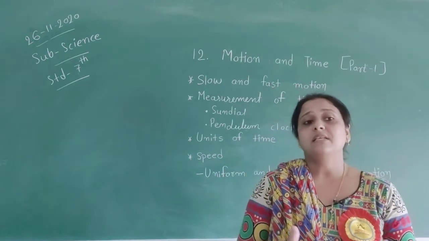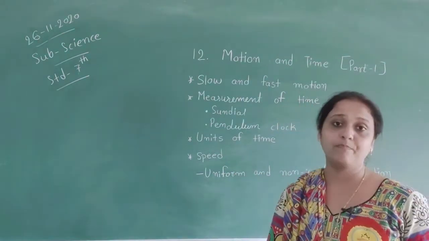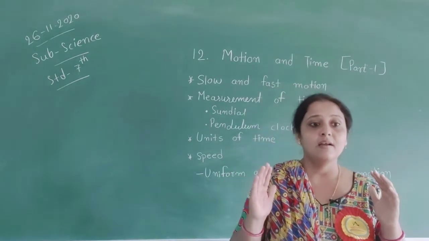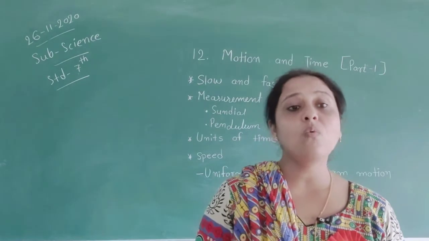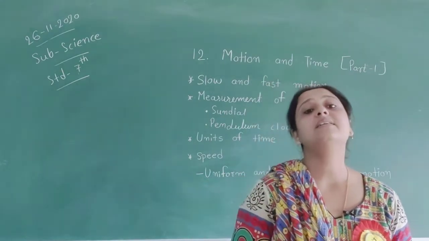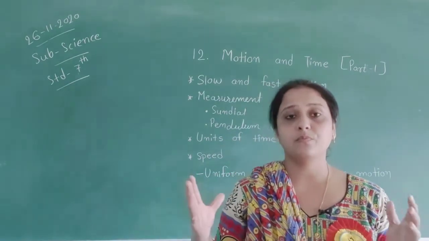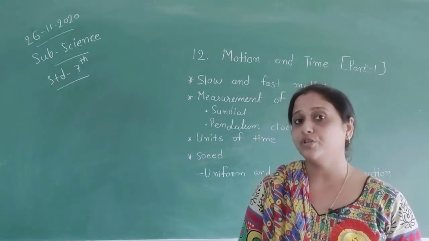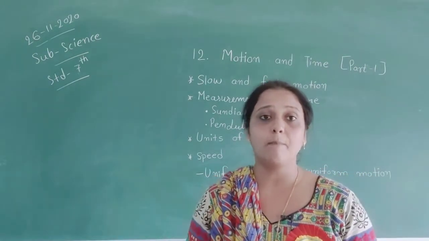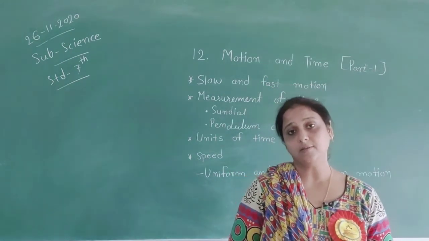So, units of time. These are all the units of time. Then speed. Our next topic is speed. While moving in the car, you must have heard your father asking the driver not to overspeed, or while walking along the roadside you may have observed some cars moving at a higher speed than the others. When two or more persons walk on the road, we can see that one person walks slowly, another fast, when we compare them. That means the speed of walking of a person.